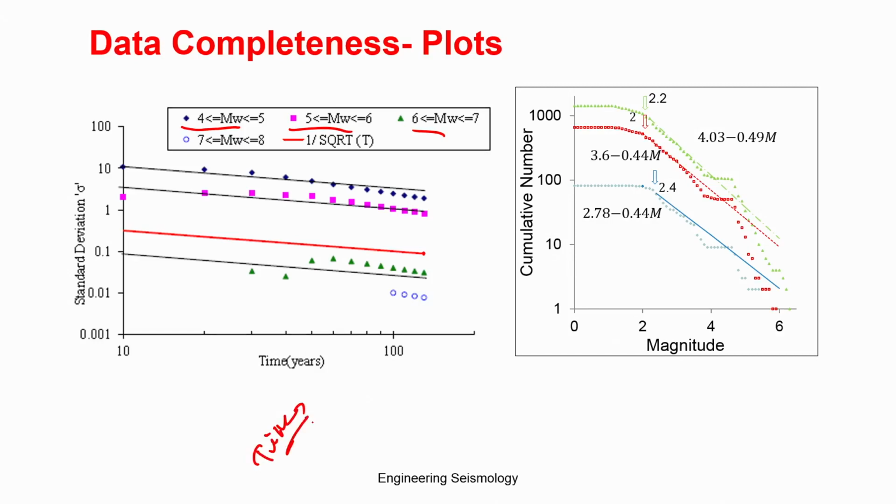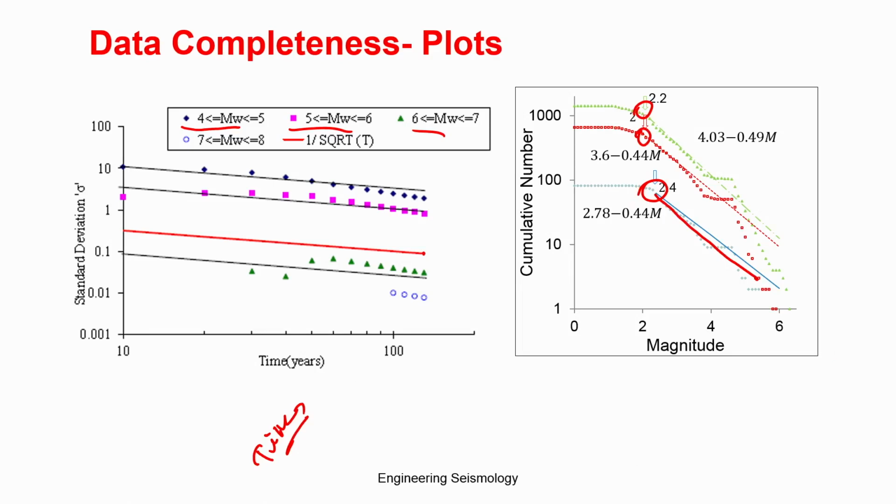The other one is the magnitude of completeness, which means the lowest magnitude at which data is recorded in the region. You can plot cumulative number versus magnitude, and wherever you see a slope starting, that point is considered the magnitude of completeness.